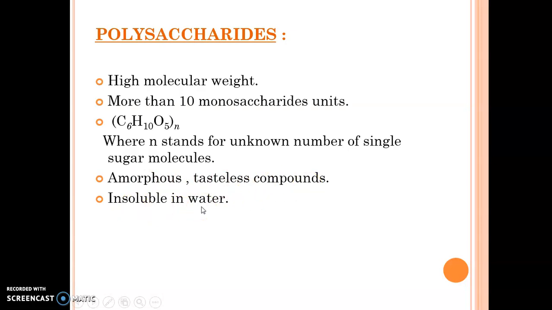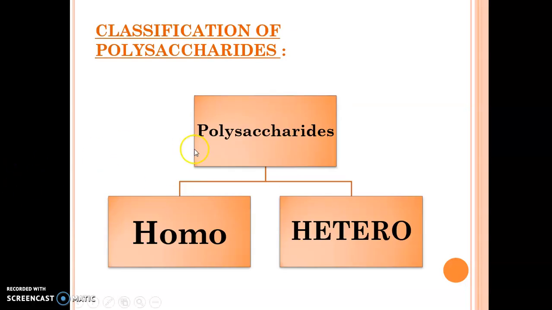The biggest difference between the monosaccharides and polysaccharides: monosaccharides are normally sweet in nature, and polysaccharides are tasteless. Now, very important, you must understand this. Polysaccharides can be homopolysaccharides or heteropolysaccharides.